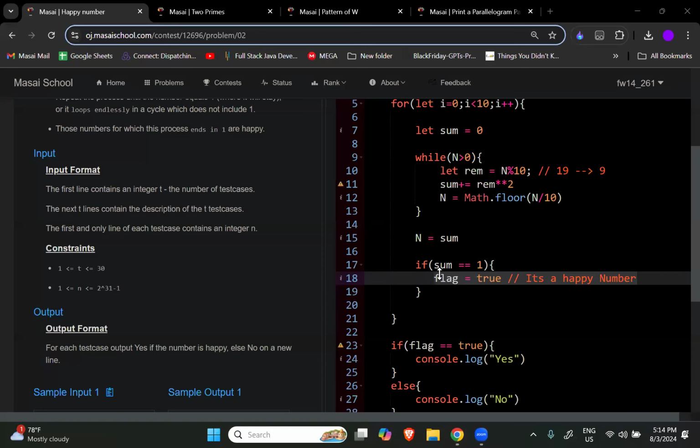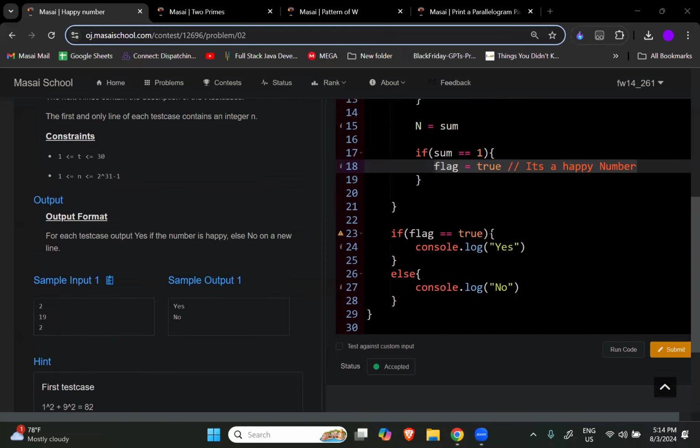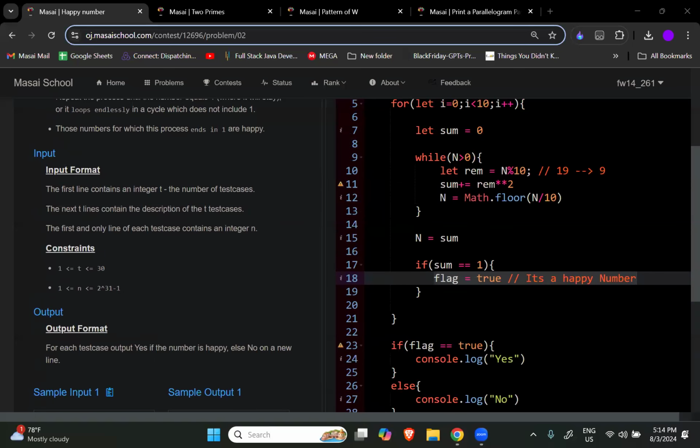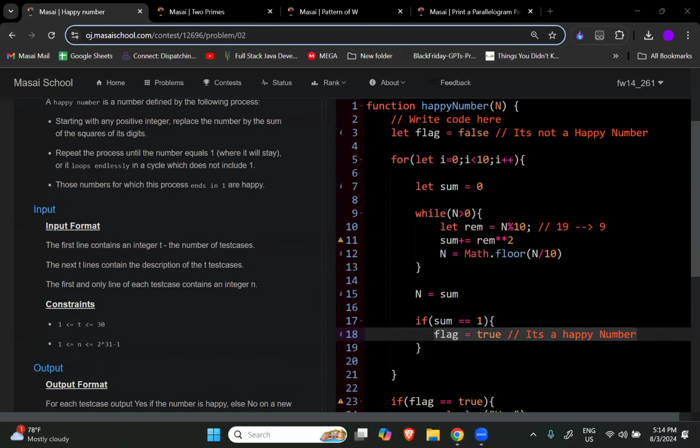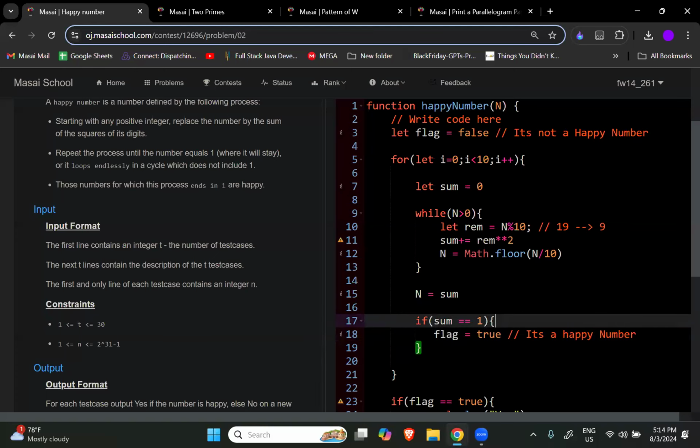Now, I hope you are at least able to understand some part of this question. To get a full and better understanding, you will have to dry run it. This is very, very important. You have to dry run this on your own. Now, let me teach you one new technique.